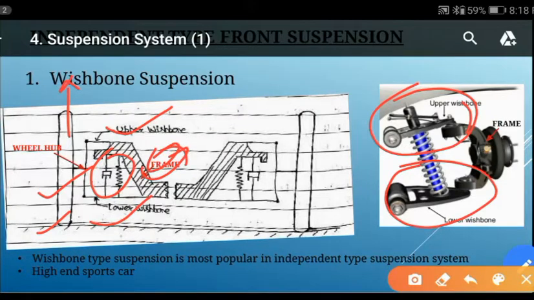So in this way it is functioning. The wishbone type suspension system is mostly popular in independent suspension systems. It is generally used in high-end cars and sports cars.